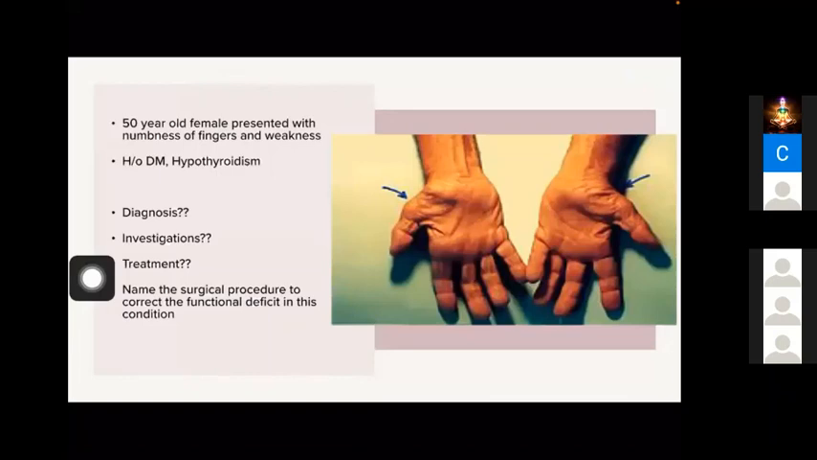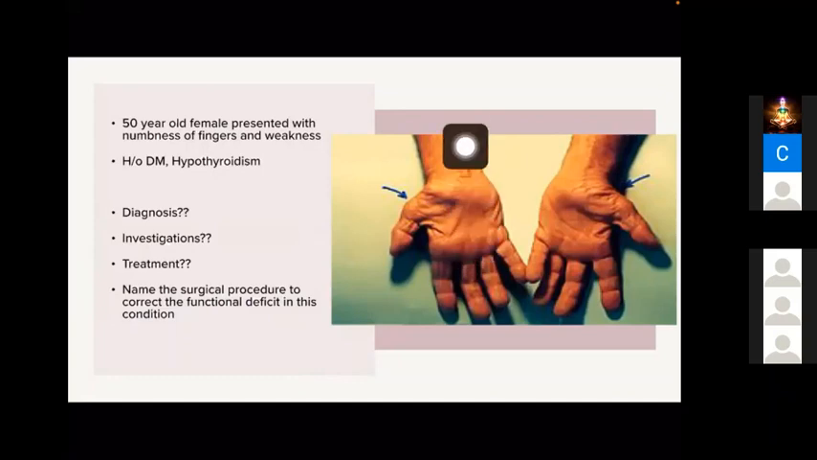This is the most common case related with the peripheral nerves seen in an orthopedic OP. So everybody will be presented with numbness of fingers and weakness. Carpal tunnel. Very good. Carpal tunnel syndrome. So what is the obvious finding here? You can see thenar muscle wasting. Okay.